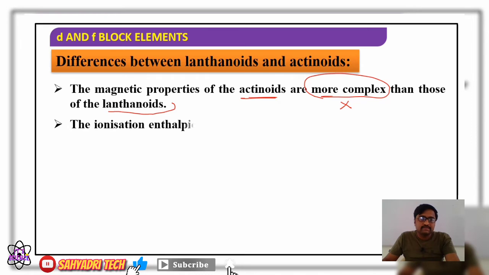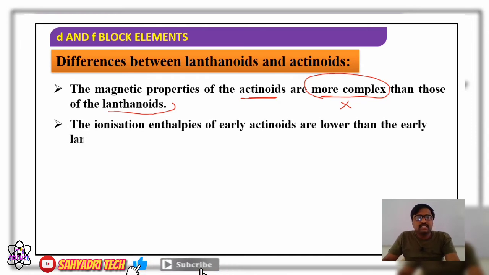Well, next one, the ionization enthalpies of early actinides. The ionization enthalpies of early actinides are lower than those of early lanthanides.